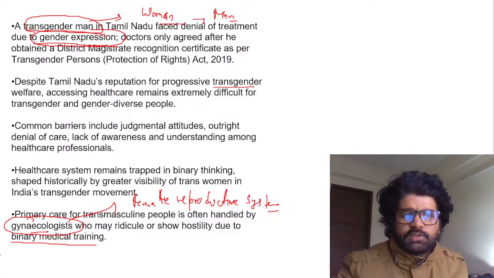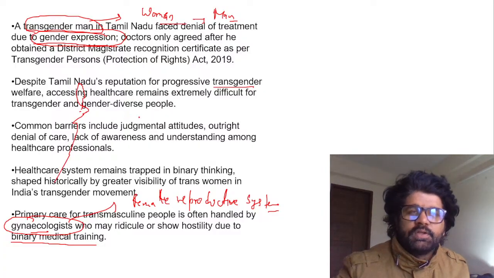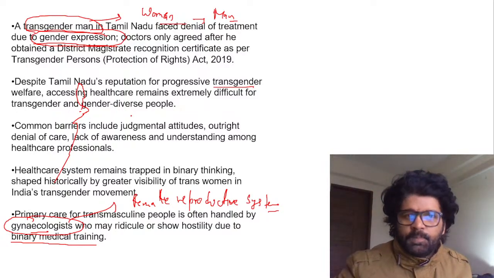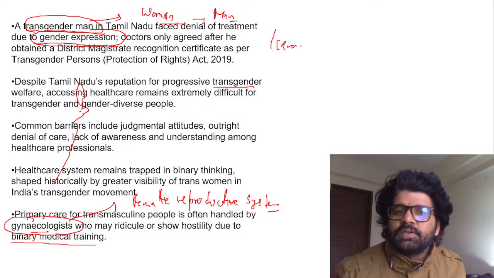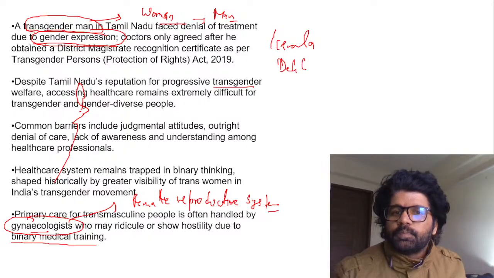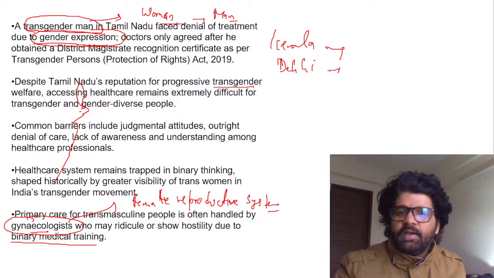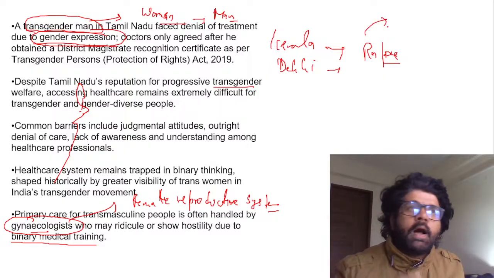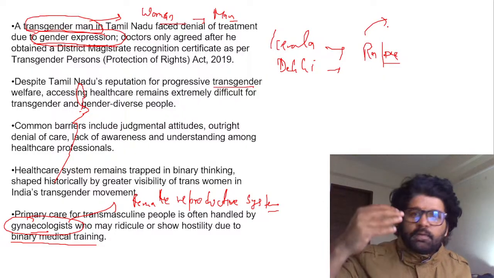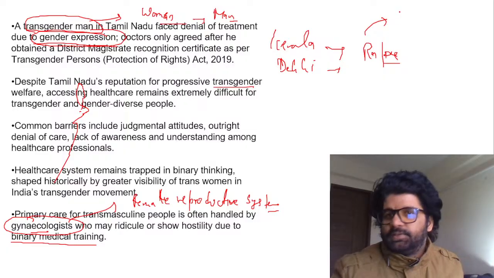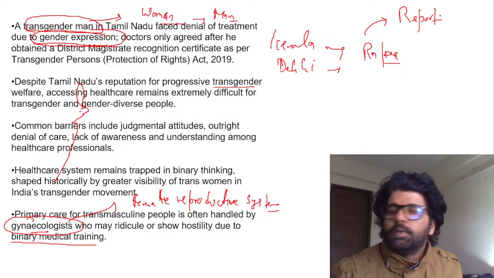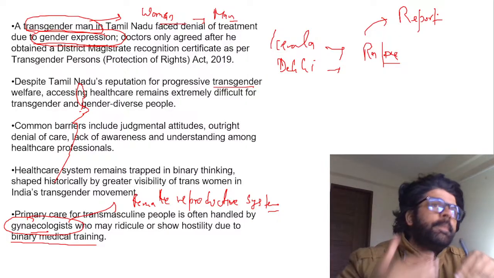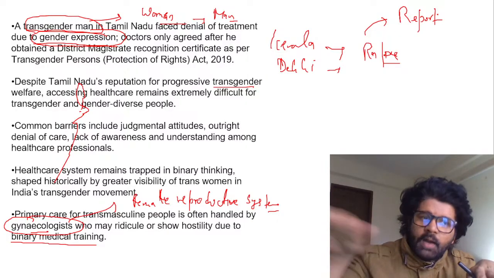Tamil Nadu is anyway awesome, and maybe that's why we are reading about this. In other states, maybe this news would not have come out in the open. People ask why we have so many rape cases in Kerala and Delhi. They say Delhi is the rape capital of India and so on. The reason is, people here are well educated enough to report these cases. What do you think happens in Bihar, UP, and so on? I'm from Bihar. It's not that these cases don't happen, but people don't report them. Underreporting happens.